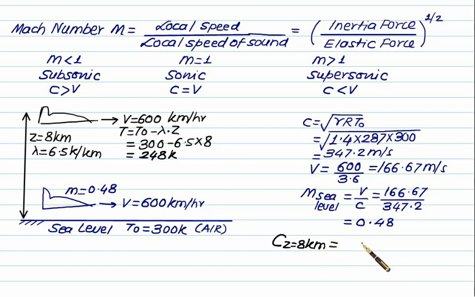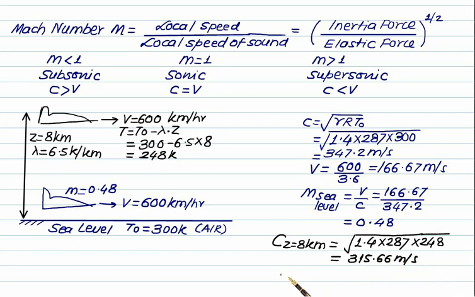So you have to calculate here the velocity of the sound at Z equal to 8 km, which is equal to under root of gamma RT. Gamma is 1.4, R is equal to 287, and this time we have to take the temperature at 8 km, which is 248. So this time we have velocity of sound at 8 km altitude will be 315.66 meter per second.